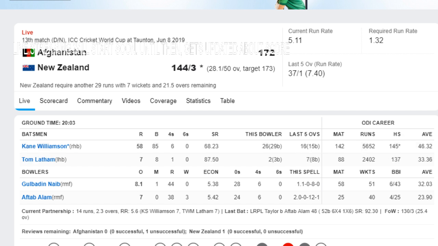Twenty-ninth over by Gulbadin. He's bowled to Latham, 1 run, angling into the pads, to deep mid-wicket.